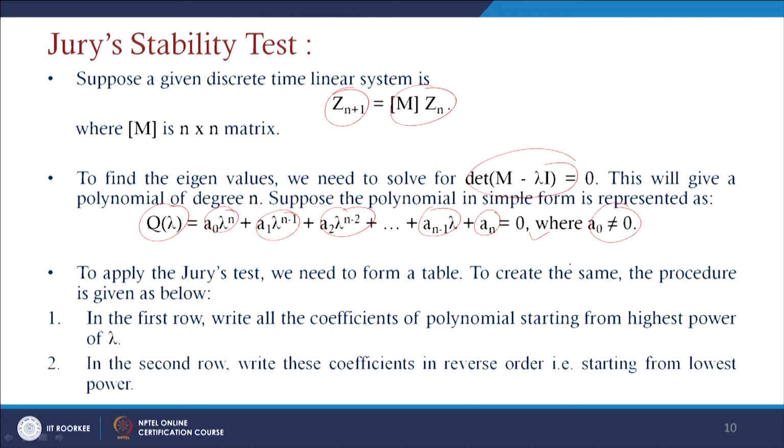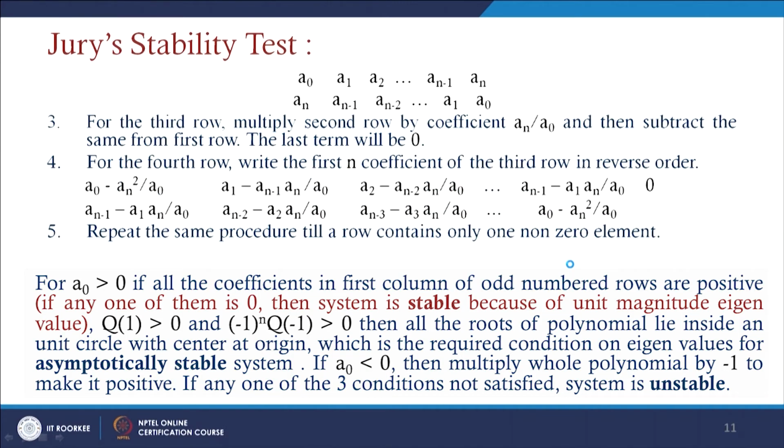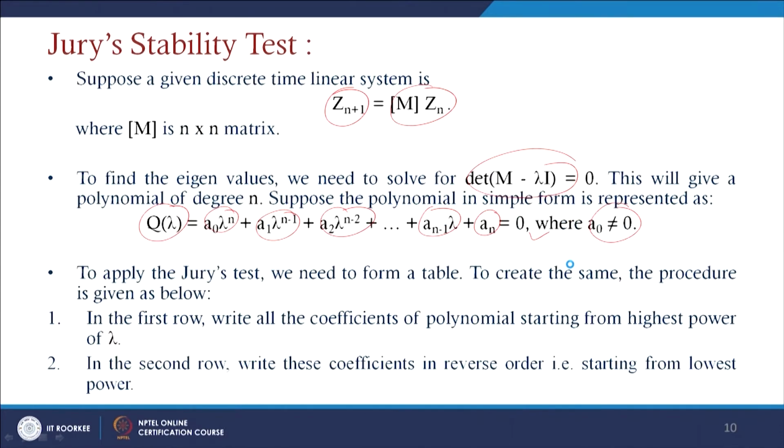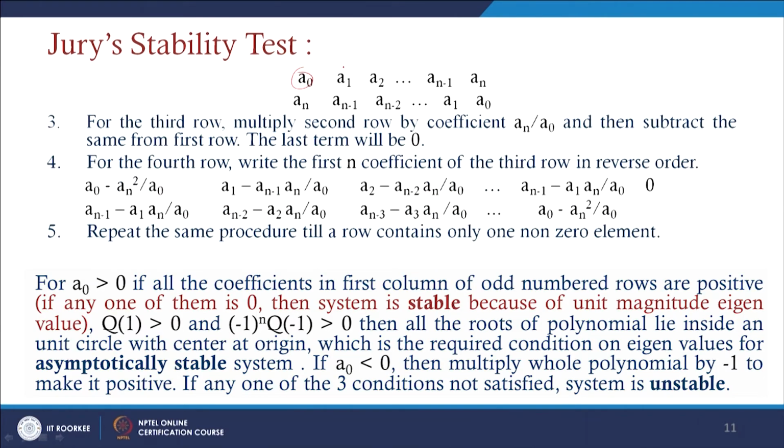The coefficients of this polynomial are a0, a1, a2 up to an. In reverse form, an comes first, then an minus 1, then an minus 2, and finally a1 in this position and a0 in the last position.